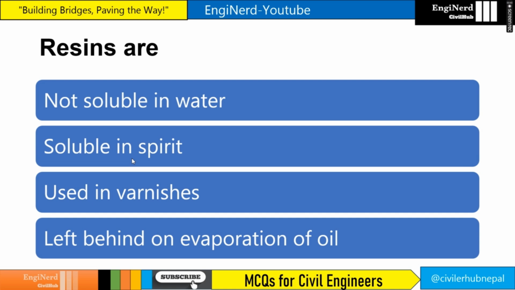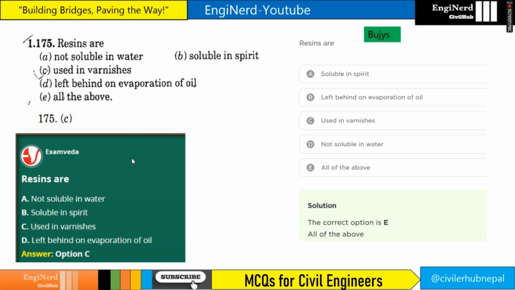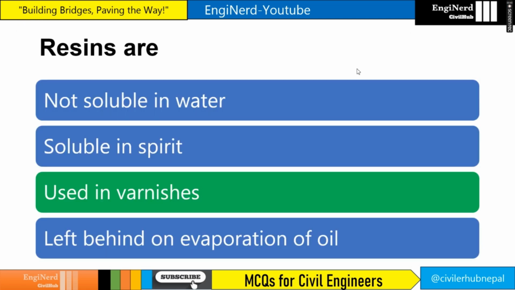Resins are not soluble in water, soluble in spirit, used in varnishes, left behind on evaporation of oil. So we see this question in the book of Agor, and in the book of Agor, the answer is given as used in varnishes, option C. And in the exam Veda also used in varnishes, but if you see Baiju, then it is given as option E, all of the above. Resins are soluble in spirit, left behind on evaporation of oil, used in varnishes, and not soluble in water, all of the above. So generally these three options are given. You need to take used in varnishes.